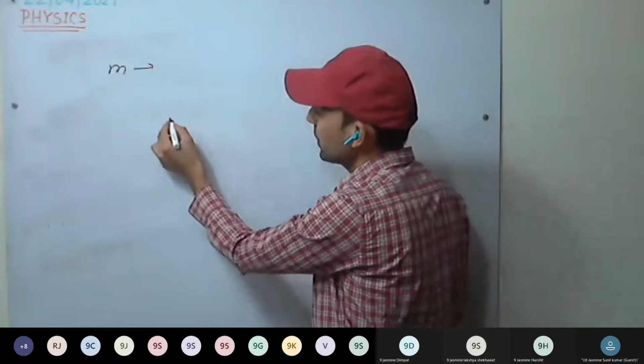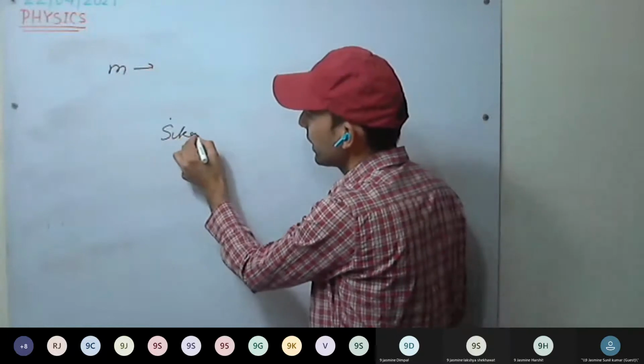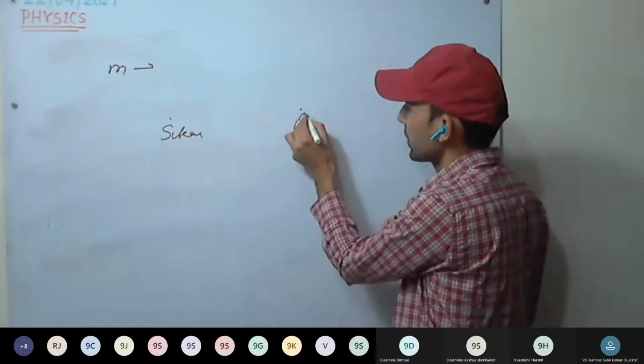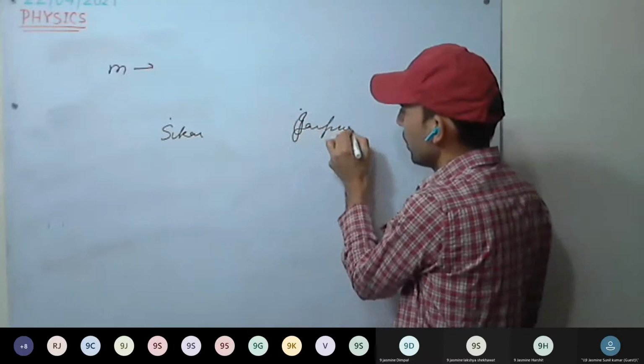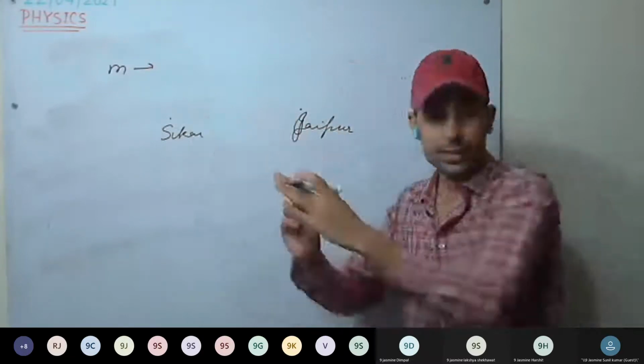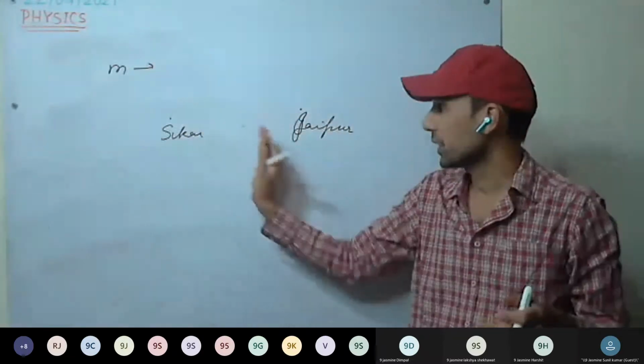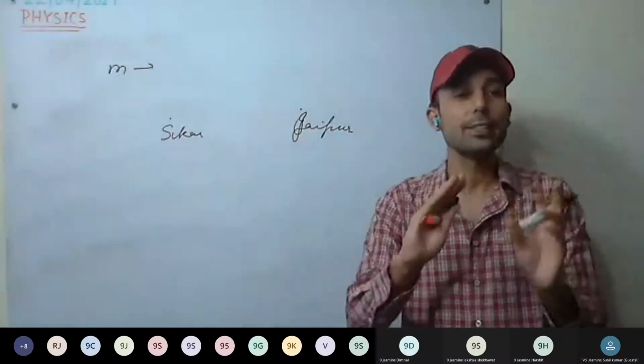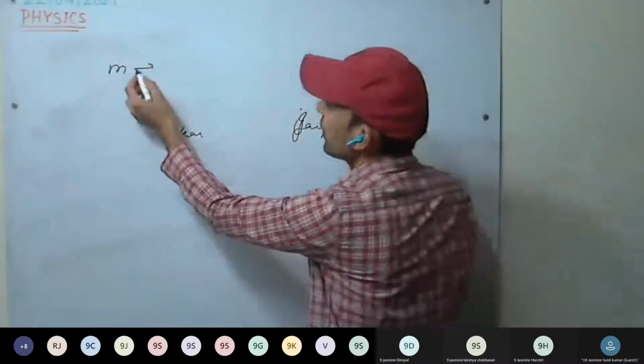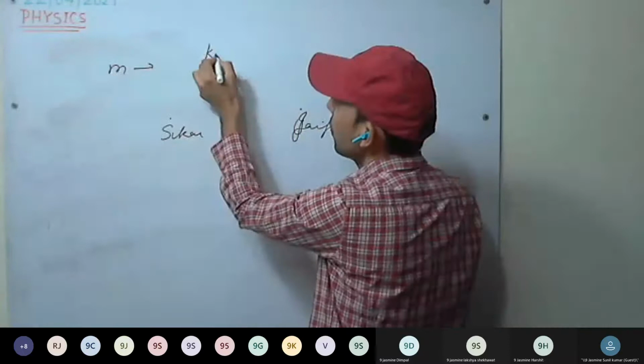Now, for example, we have to measure the distance between Sikar and Jaipur. In meter, since the distance between Sikar and Jaipur is large, we need some bigger unit. So we will add a prefix to it.